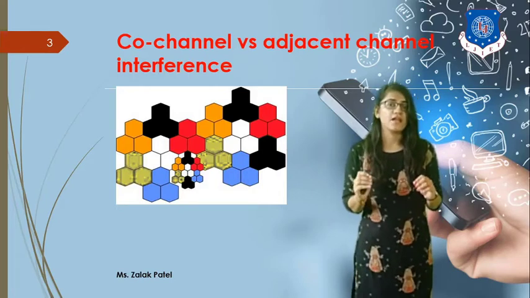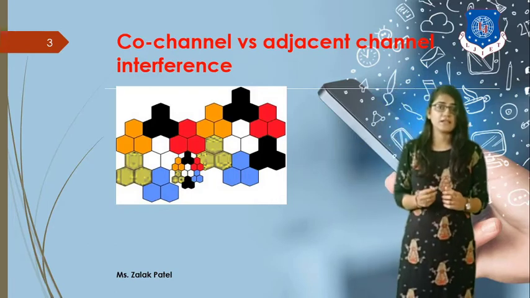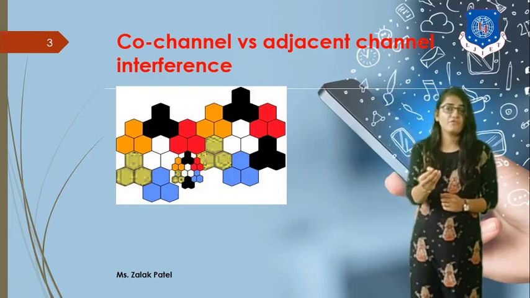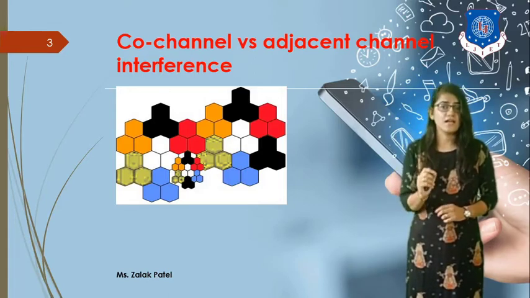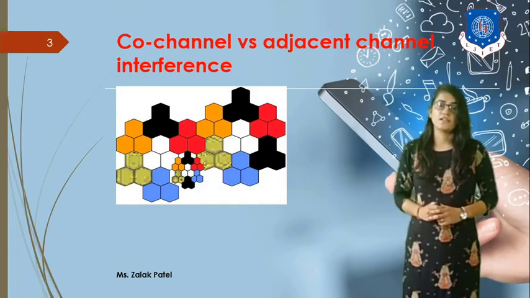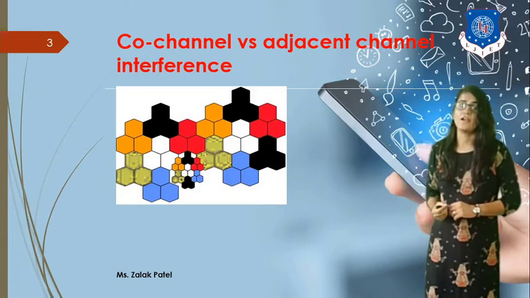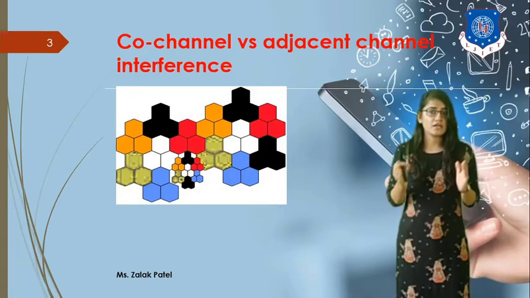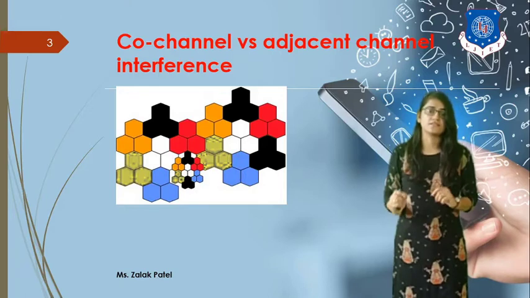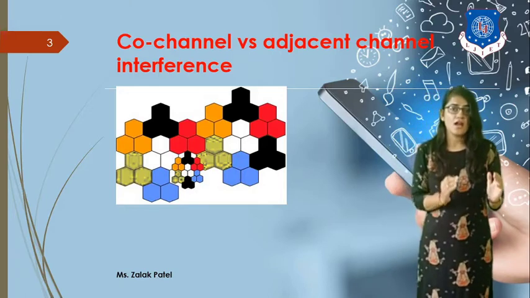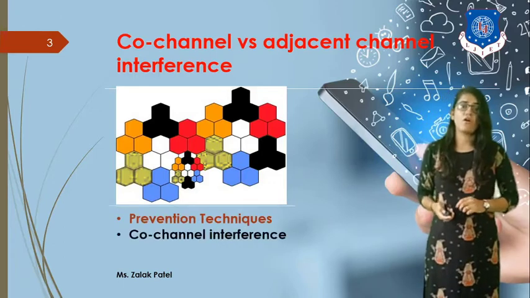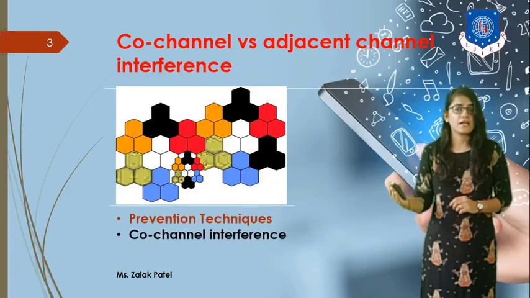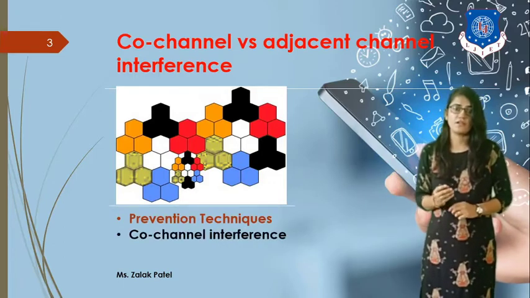Adjacent channel interference is related to frequency. If two cells are adjacent in frequency, and interference occurs between them, it is called adjacent channel interference. There are various techniques for preventing adjacent as well as co-channel interference.